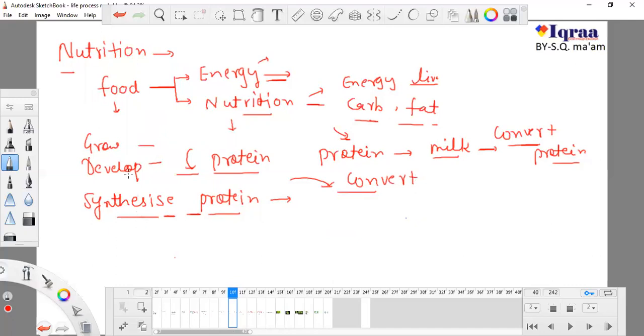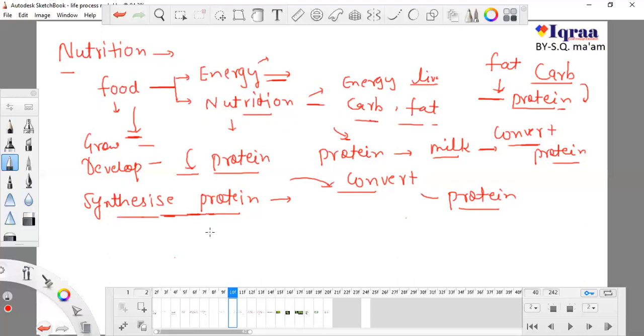So whatever our body is doing, growing, developing, synthesizing protein, it needs food. Now this is an essential thing: if our body wants to synthesize a new protein for us, we have to eat protein. That is a limitation, or a requirement. If you are eating fat, then your body is not going to produce any type of protein for you. If you are eating carbohydrate, then surely your body is not going to produce any type of protein for you. If you are eating protein, then only your body is going to produce a convertible form of protein. So for protein, you have to eat protein.